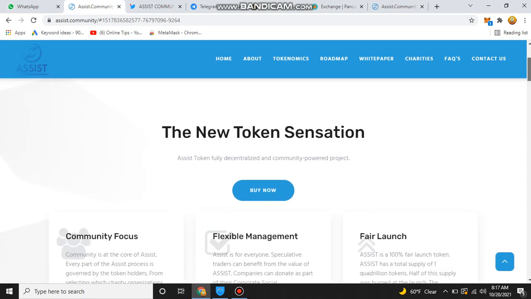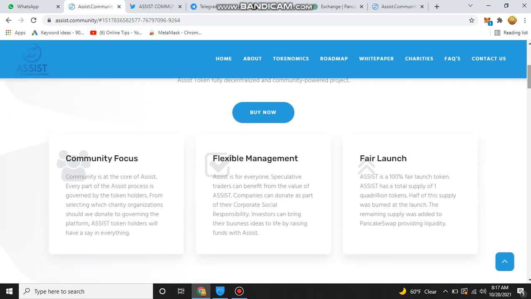Now we discuss the other main features. Number one is that it is totally focused on community. Community is at the core of Assist. Every part of the Assist process is governed by the token holders, from selecting which charity organizations we should donate to, to governing the platform. Assist token holders will have a say in everything.